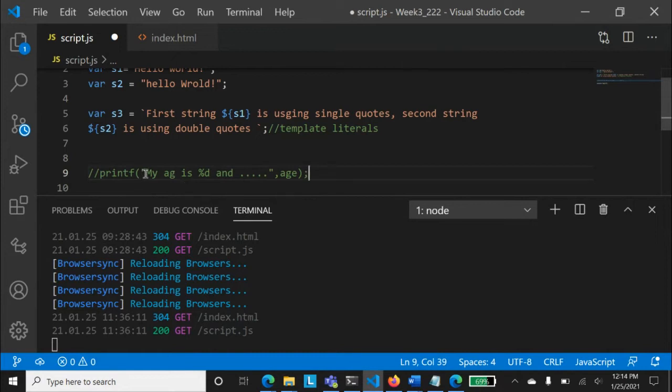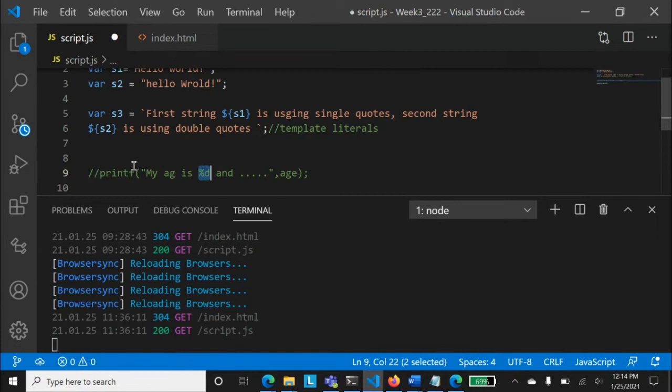Now, what is happening here? You know that in a string, whenever it will find %d, it will try to find out its value, and it will find that age value over here. Mark, I have noted your question, and this is a very good question. I'll tell you what is the difference between these two. So now what I can do is change this %d to the age. Everyone agrees that this is happening?